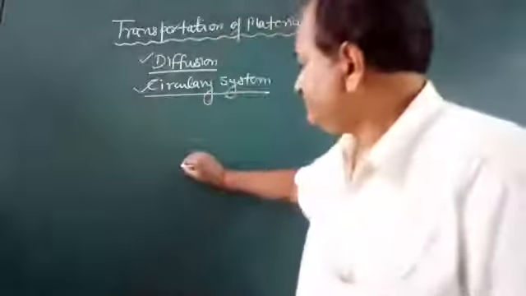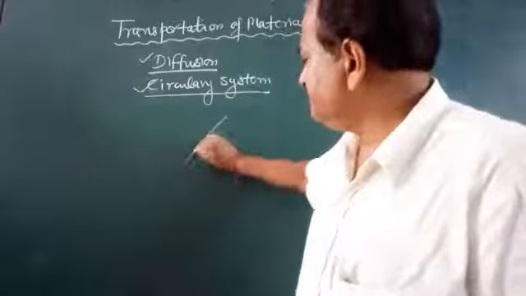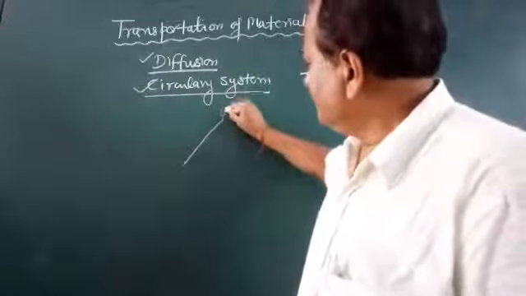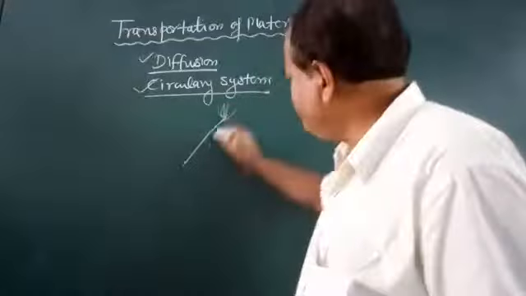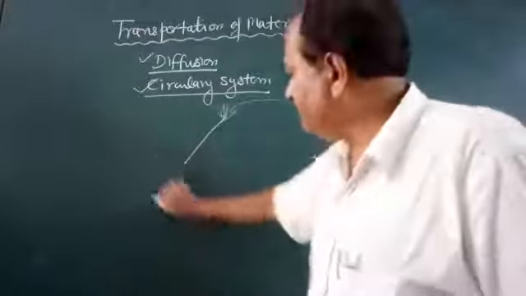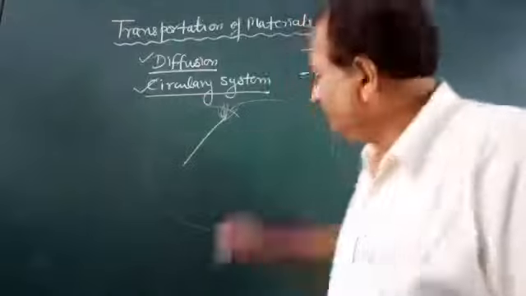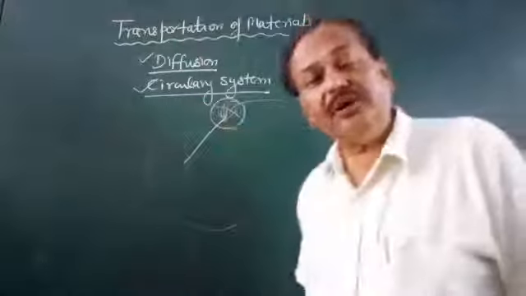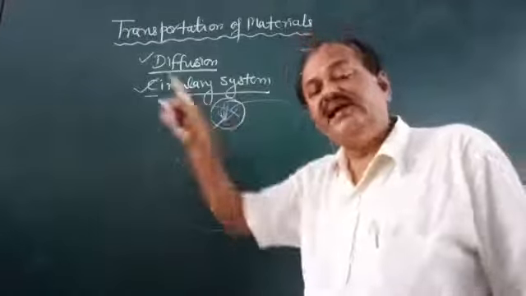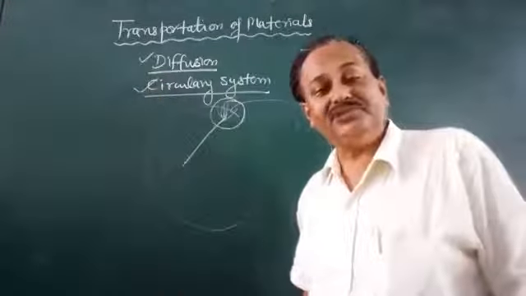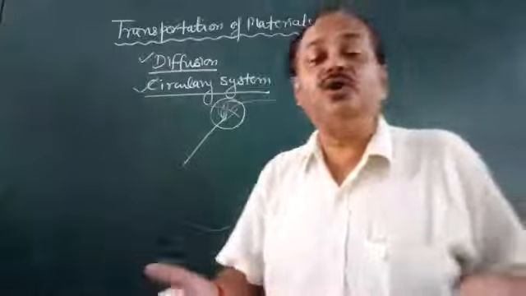Suppose there is an incense stick here. If we ignite it, it gives fumes, and the fumes occupy the whole area. Why? Because the concentration, or the amount, of perfume is maximum at this place and not at other places, so it will spread automatically.